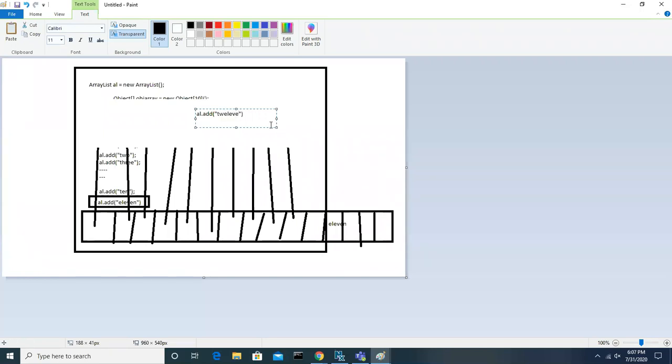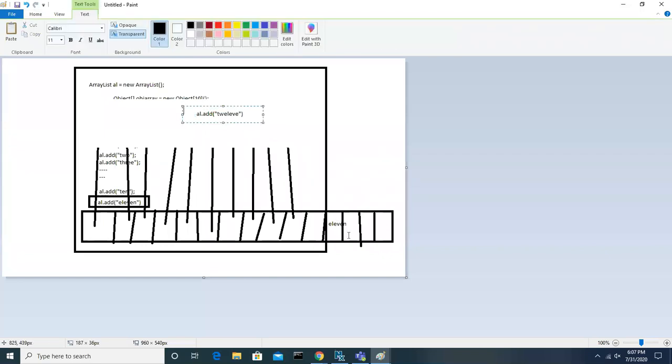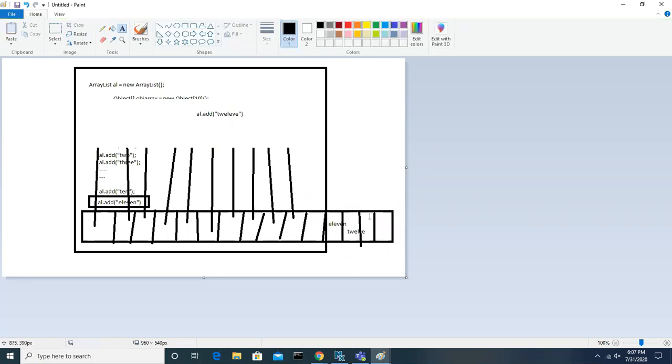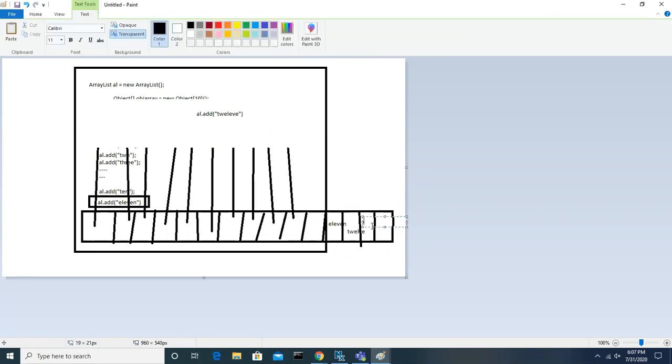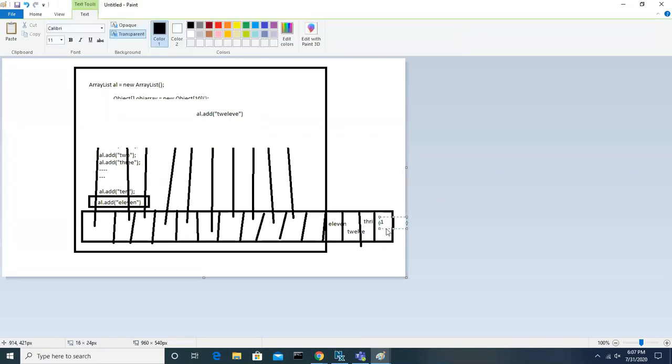Now you tell me, what will happen? It will also store, because we already have space. It will store 13, and 14 also it will store.